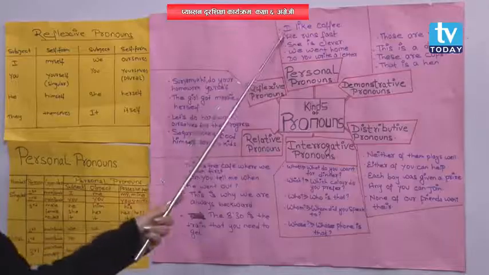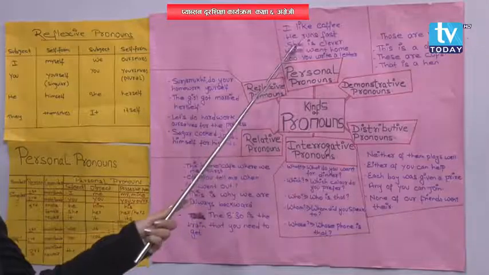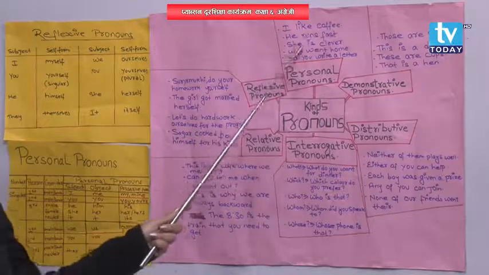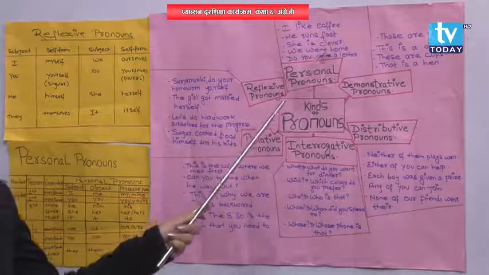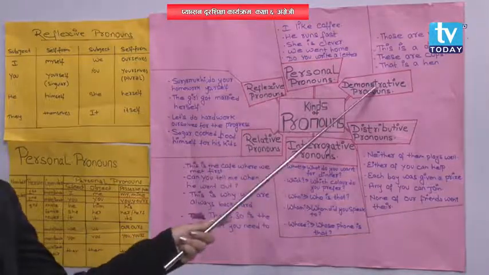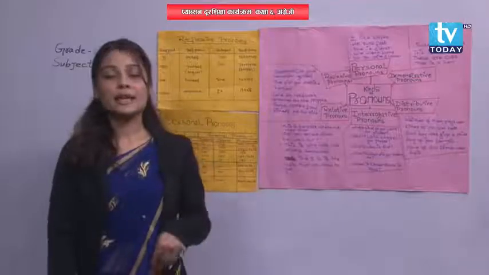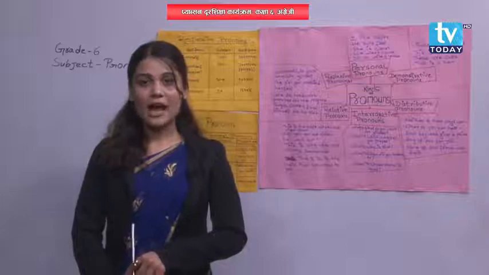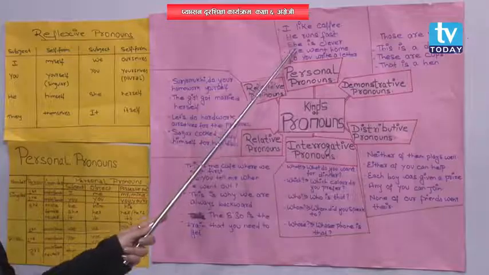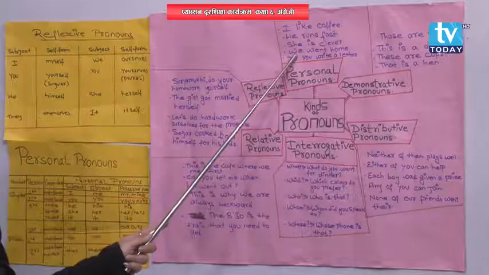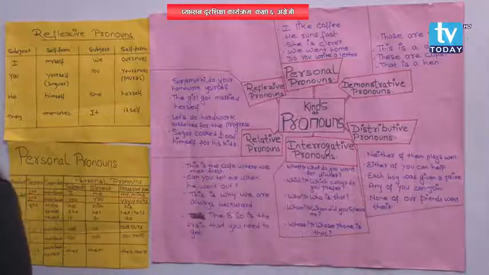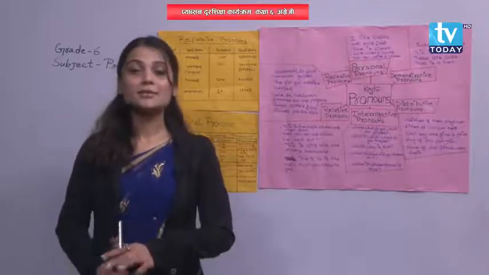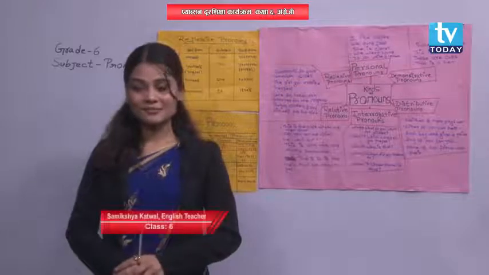You can look here. I like coffee. He runs fast. She is clever. We went home. Do you write a letter? These are a few sentences with personal pronouns. Understood? I, he, she, we, etc. are personal pronouns. Did you get me? What is a personal pronoun?